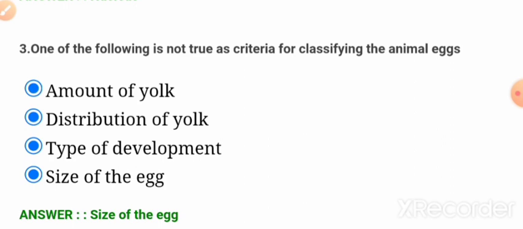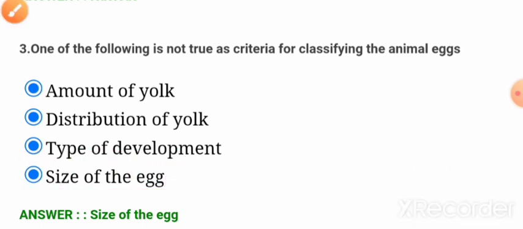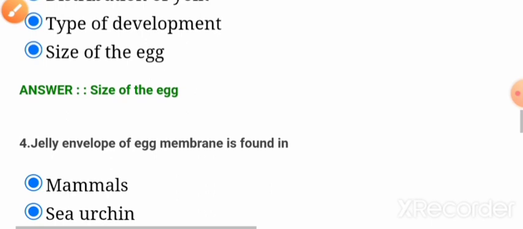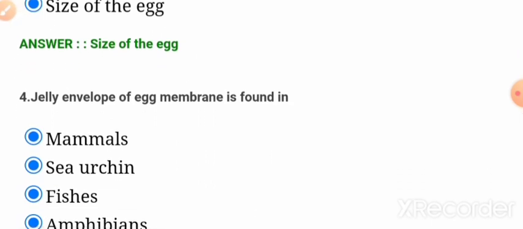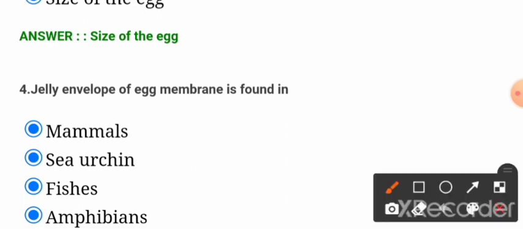Size and eggs, option D, should be the correct answer. Now next question, the jelly membrane is found in which animal? Option B, sea urchin, should be the correct answer.